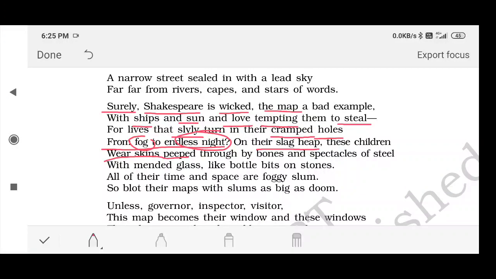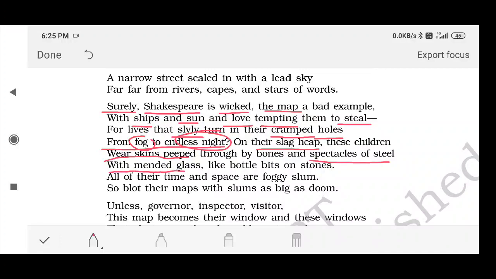And spectacles of steel. Spectacles of steel here actually means that these children are having spectacles. Spectacles means they are having, what we call in Hindi, ainak. So they are having some glasses on their eyes, on their faces, but this frame of specs is made up of steel with mended glass.